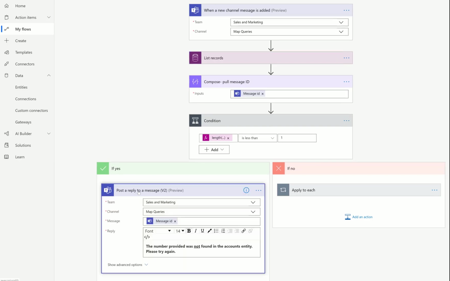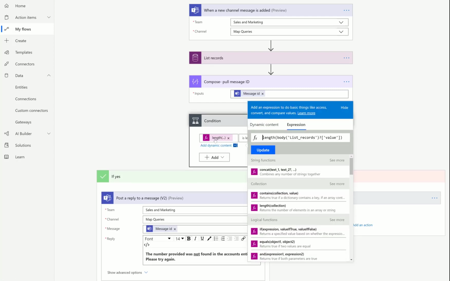And we're going to look at the if. So basically there's a condition here, because I want to make sure, what if they put in their mother's phone number? It's not in our database, right? It's not going to find it. So what I'm doing is checking the amount of rows that came back from list records. And I can use the length function to do this. This is almost a Friday Functions video, isn't it? The length function to do that.